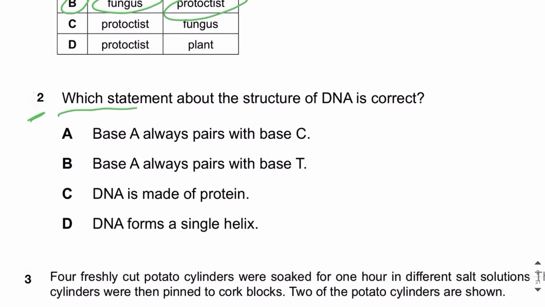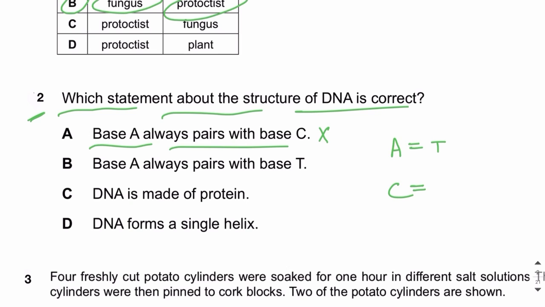Which statement about the structure of DNA is correct? Base A always pairs with base C. No, you should know that A pairs with T by the formation of two hydrogen bonds, and C pairs with G by the formation of three hydrogen bonds. So A pairs with T and C pairs with G. Base A always pairs with base T. This is the correct answer.